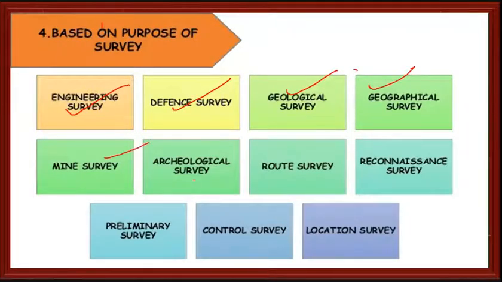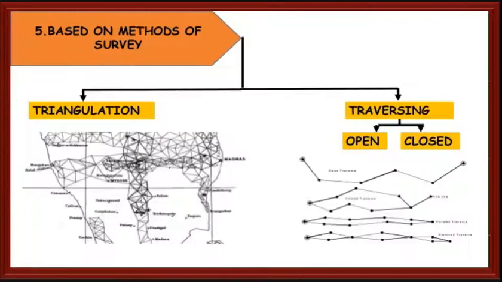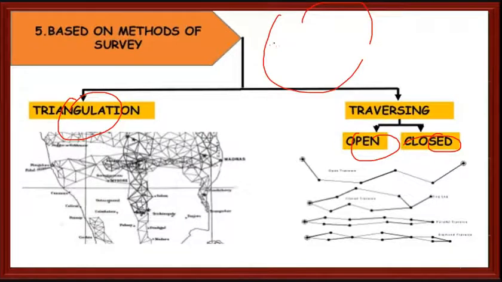Also mining, archaeological, and routes: reconnaissance survey, preliminary survey, control survey, and location survey. These are the different types of surveys. And based on the methods, whether you are going for the triangulation method or the open and close traverse method. Triangulation method, initially I have said, is where the entire area we divide into a number of triangles.